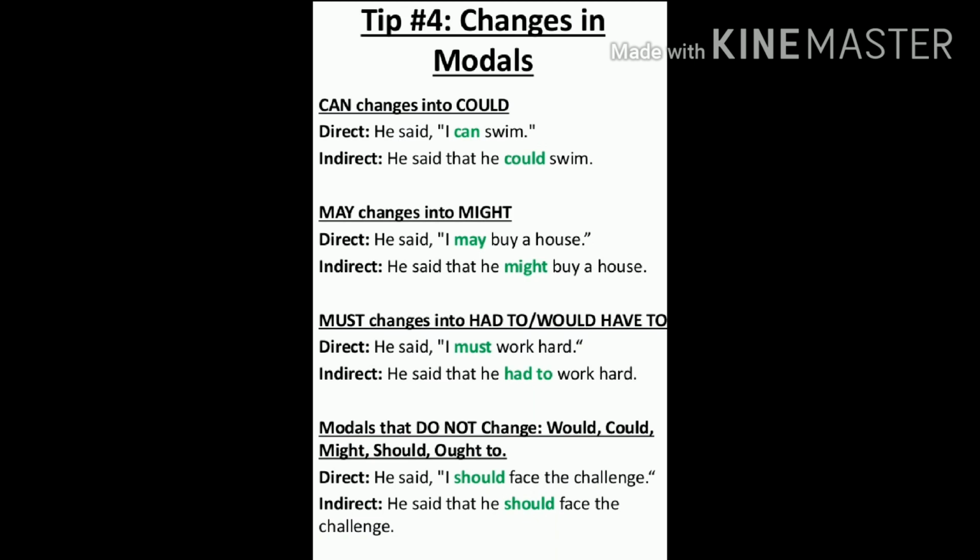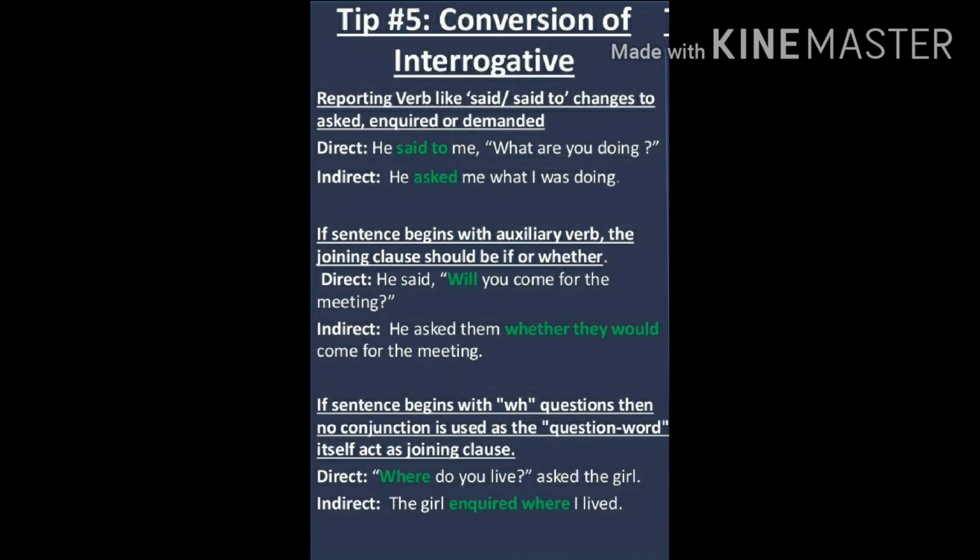Right? So tip number 4 is changes in modals or helping verbs. Next, tip number 5 talks about conversion of interrogative. Conversion of interrogative means if our direct speech sentence is an interrogative sentence, how we will make it an indirect statement.